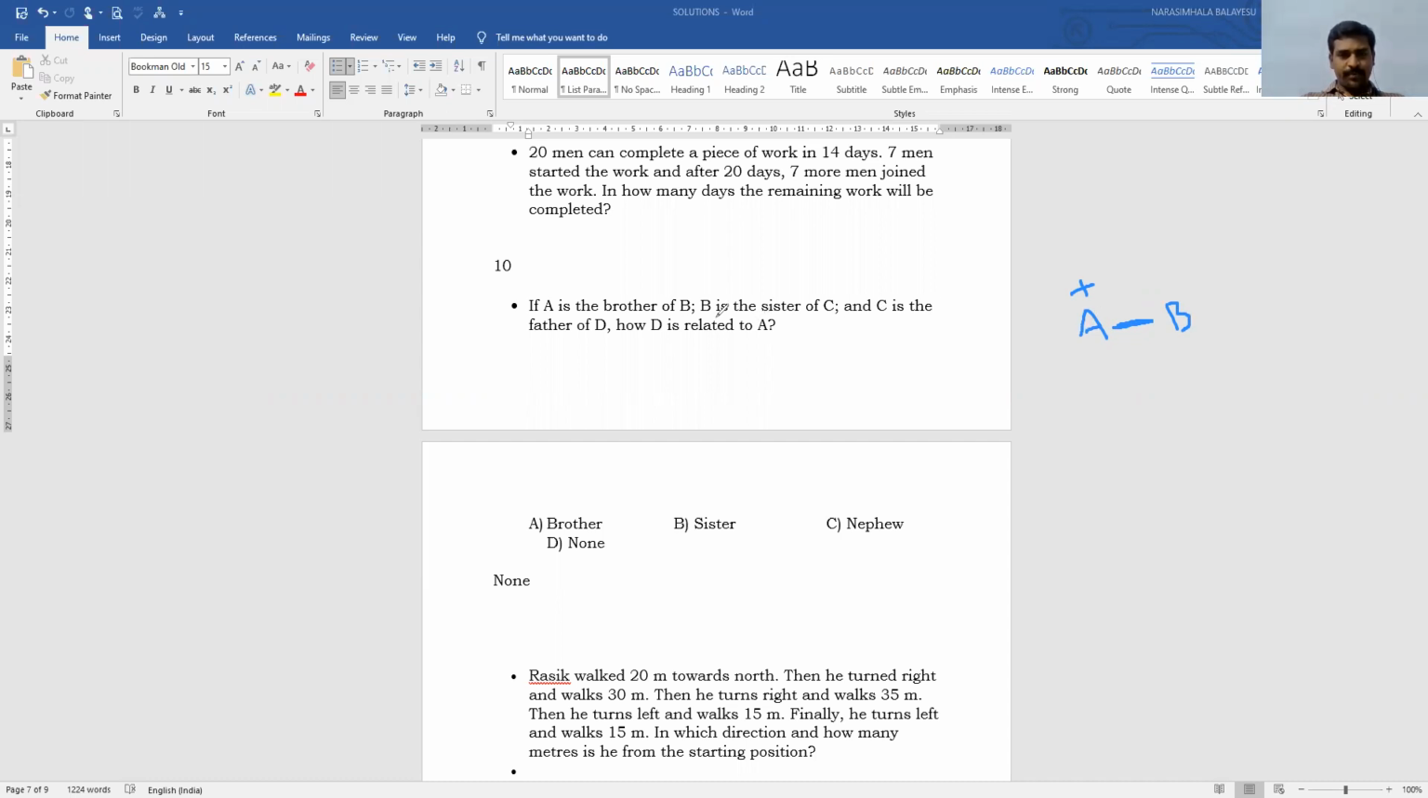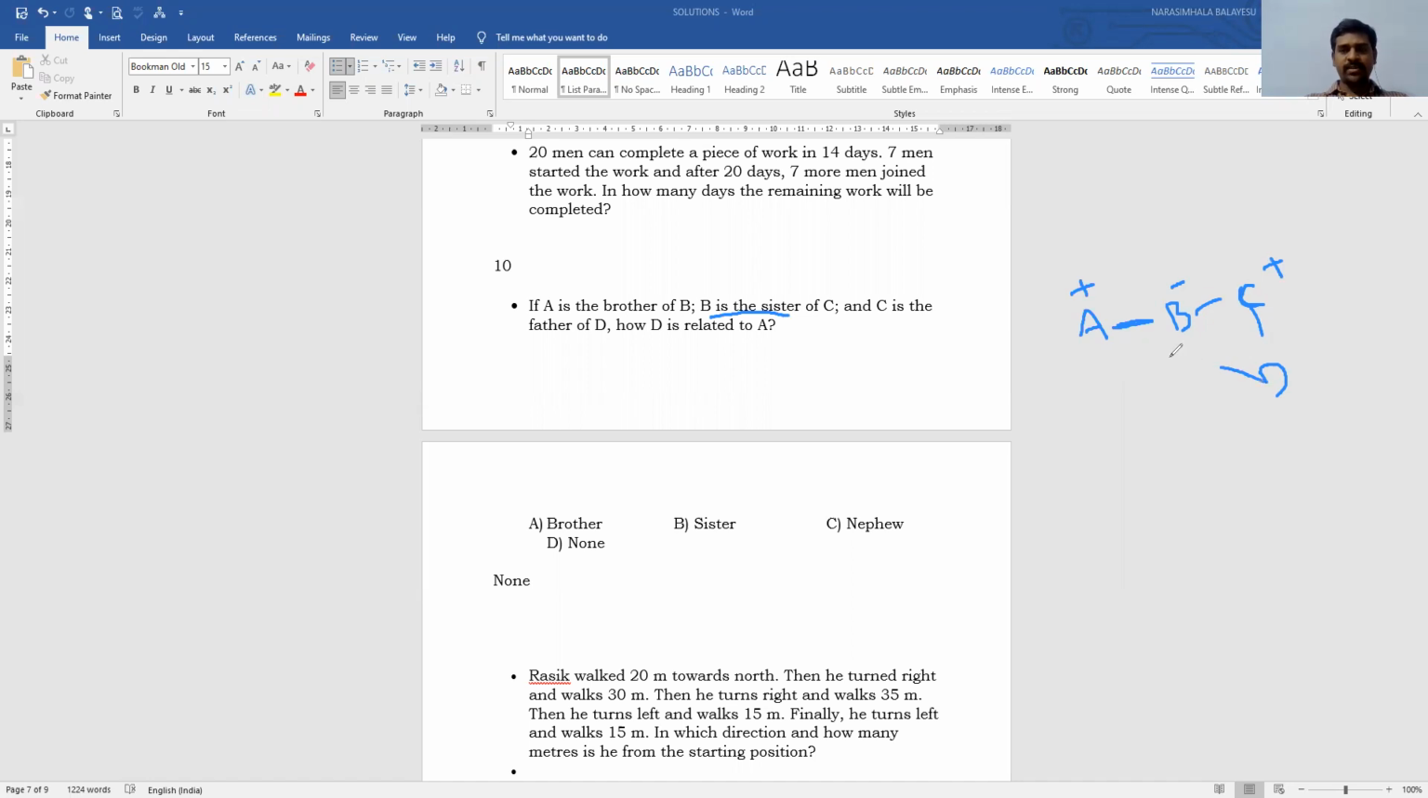Now, second statement, B is the sister of C. Therefore, now we can know the gender of B. So, what is B? Minus. That means she is a female, and she is a sister of C. So we can confirm B and C are also at the same level. Then C is the father of D. D is here and C is the father of D. So therefore C is also plus.